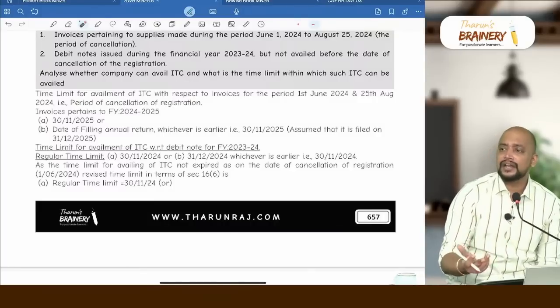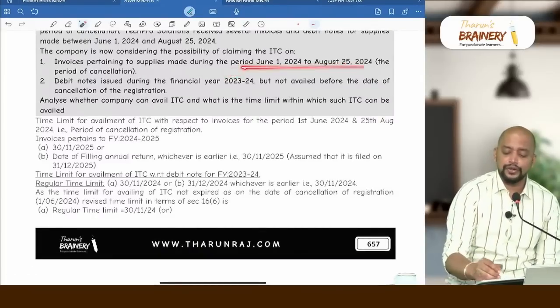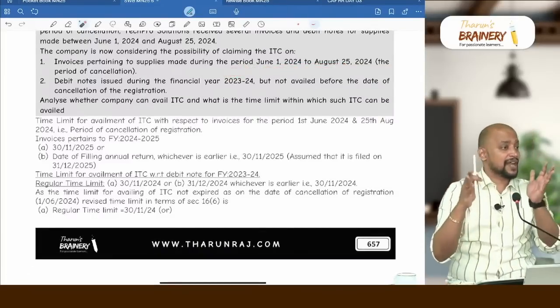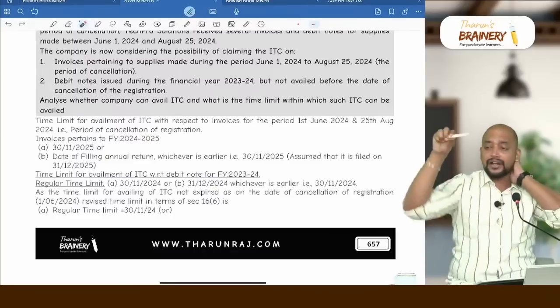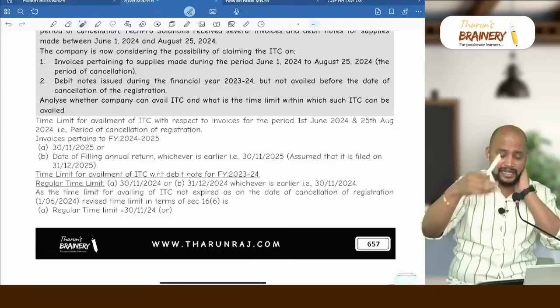Understood here? This is for the period June 1st, 2024 to August 25, 2024, that is the period of cancellation of registration. For this, they have not given any amendment. This is normal. Even before also it is there. Now also it is there.